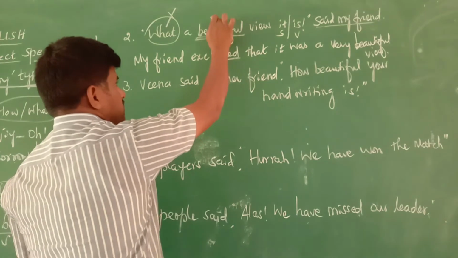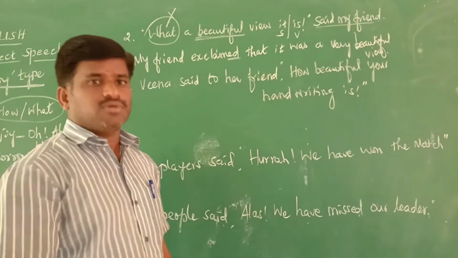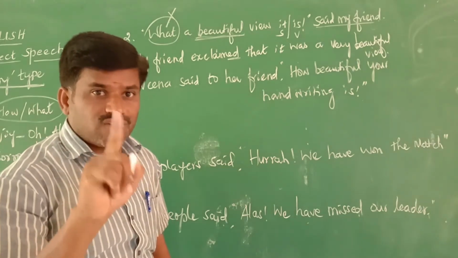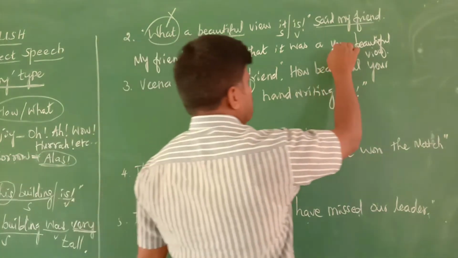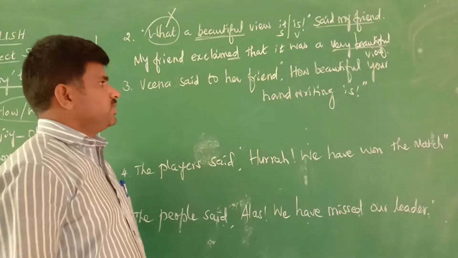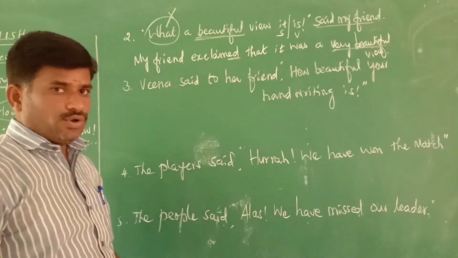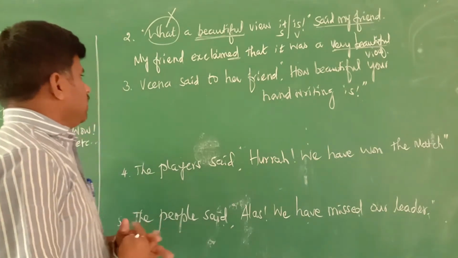So, the adjective. You see, beautiful is an adjective. Before the adjective we should add "very." That is, very beautiful, very beautiful. This is the answer for that particular question. So we move to the next one. Yeah. Are you following? Good.